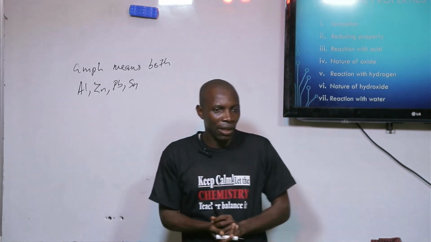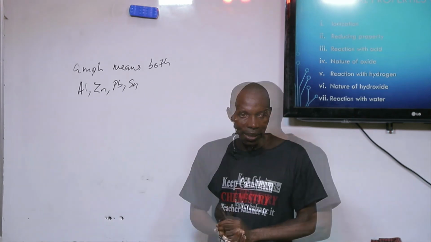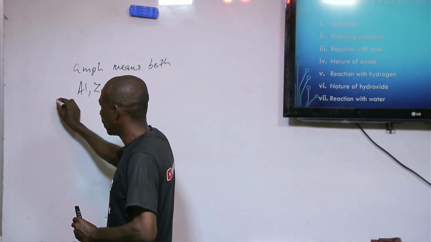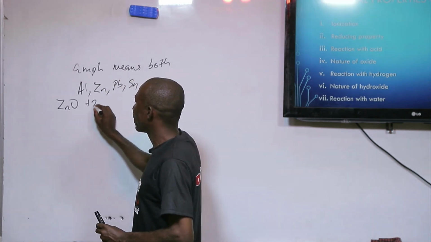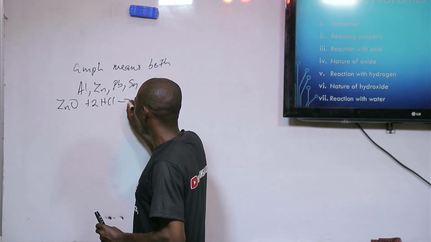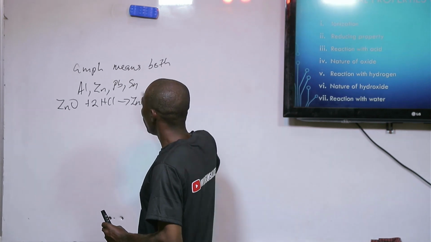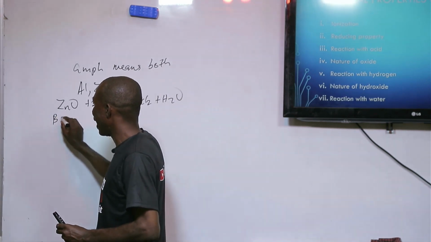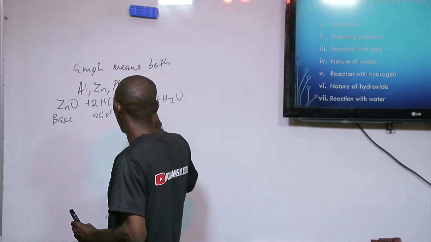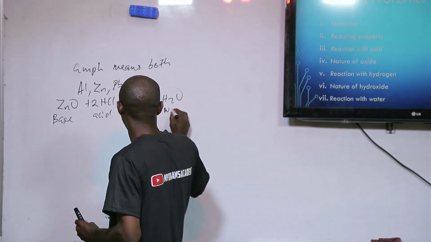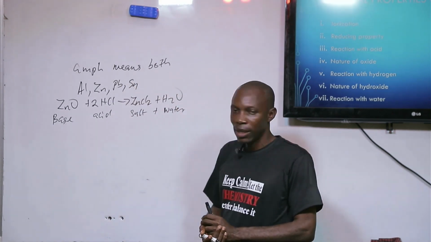Their oxides are amphoteric. If you look at zinc oxide, it can react with acid to give me zinc chloride and water, which means it is acting as a base.